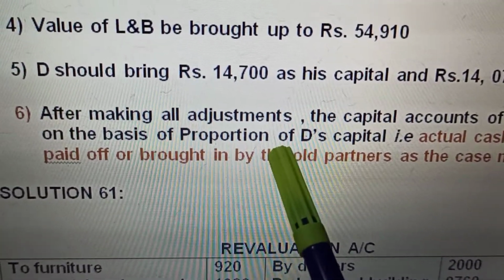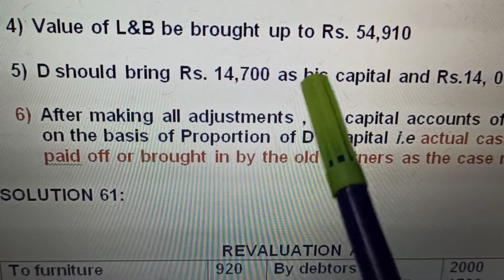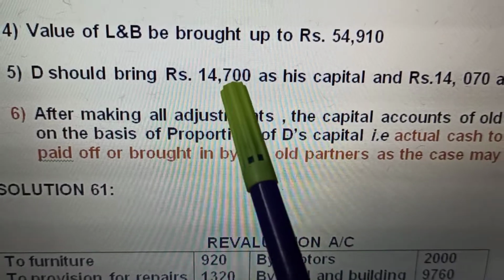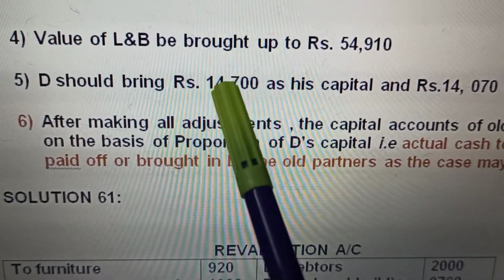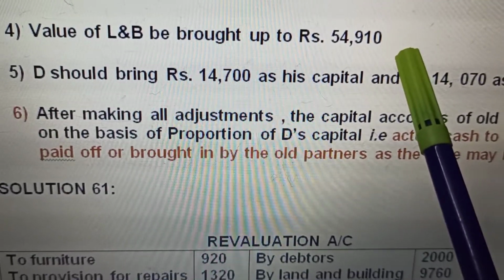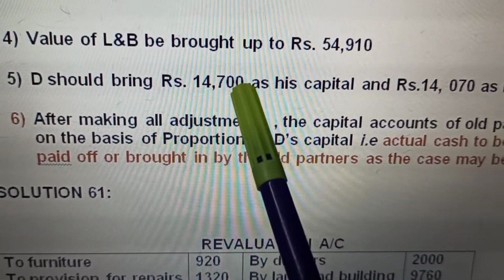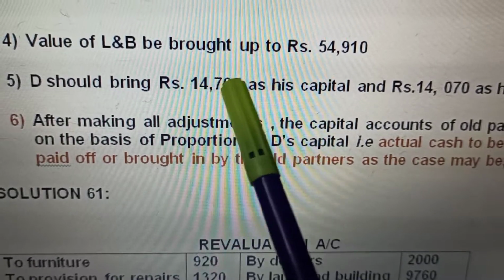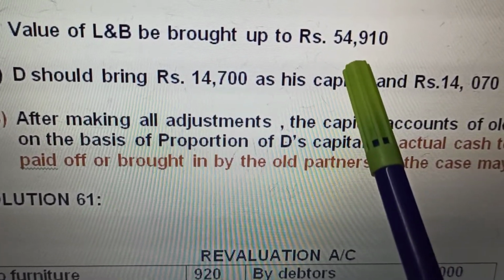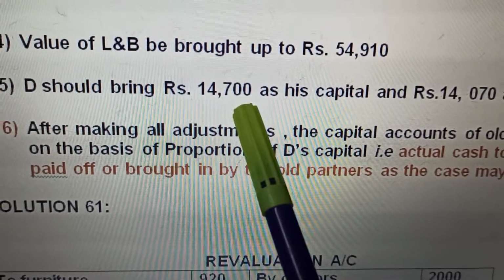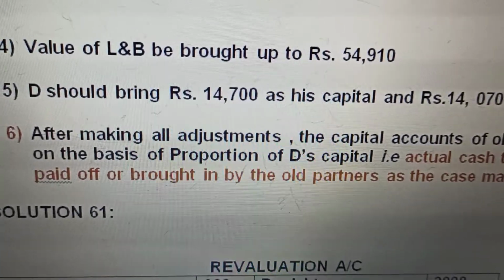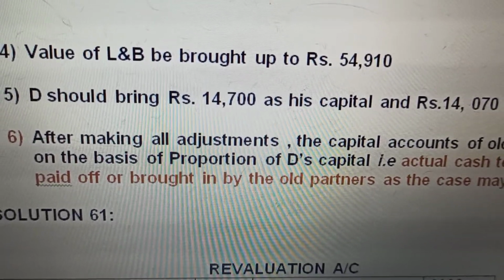What are we doing? We are making the adjustment of capitals on the basis of the new partner's capital. Sometimes the new partner's capital is given to us. On the basis of the new partner's capital and his share, we try to find out the full firm's capital. With the full firm's capital, compared to the old partners' capital we brought in, if it is more we'll return it to them, and if it is less they will fulfill the shortage. Next question now.